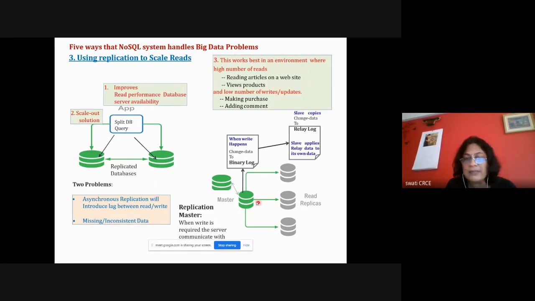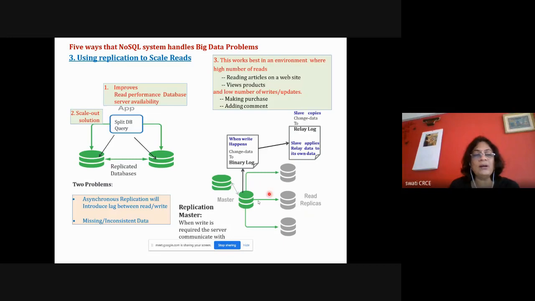What is happening here is that the changed information is brought from the binary log to the relay log at the slave, and the slave, depending on its work, load, time and CPU availability, will slowly apply all these changes to its own data, and finally all the data will be in a consistent state.